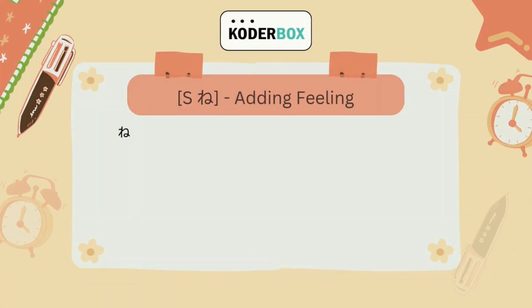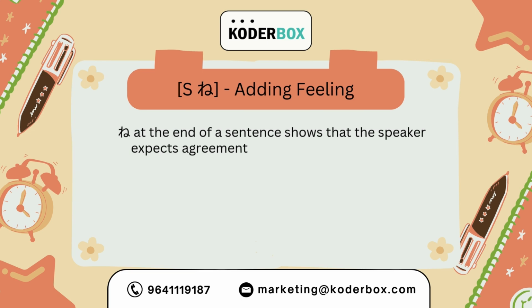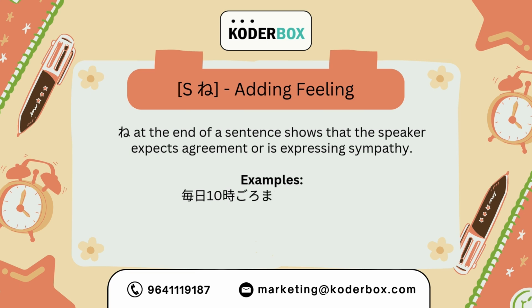Let's introduce another particle, which is the ne particle, which adds a feeling or seeks confirmation from you, so that you satisfy the other person. Ne at the end of a sentence shows that the speaker expects agreement or satisfaction or is expressing empathy or sympathy.